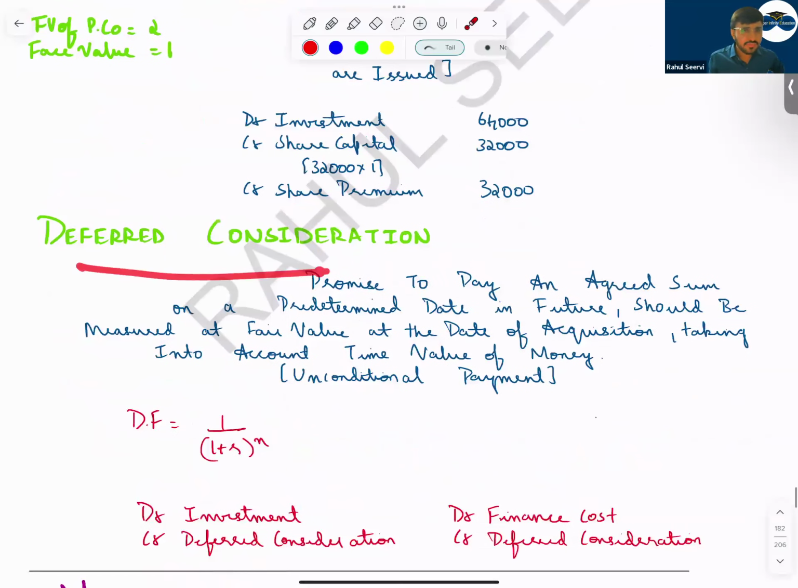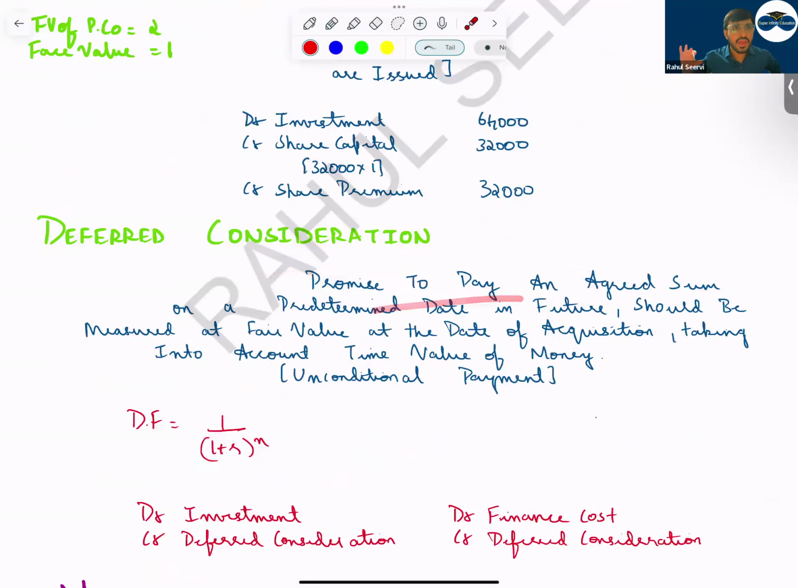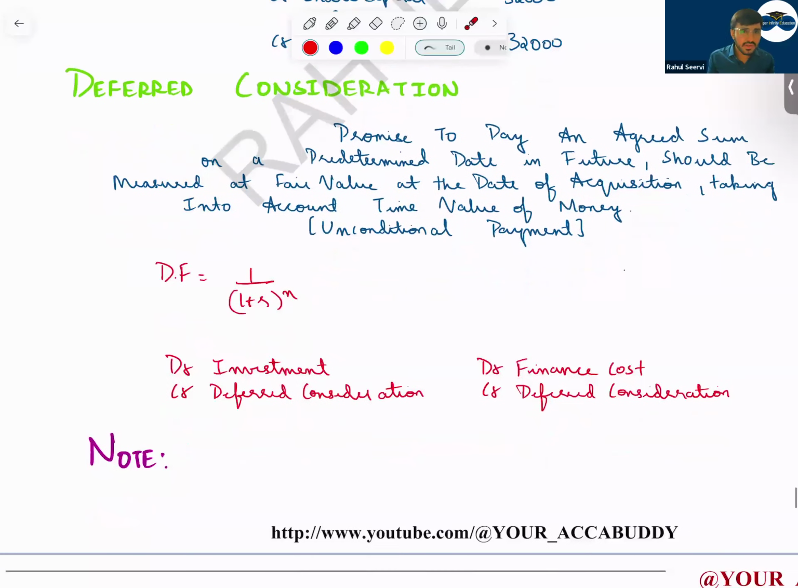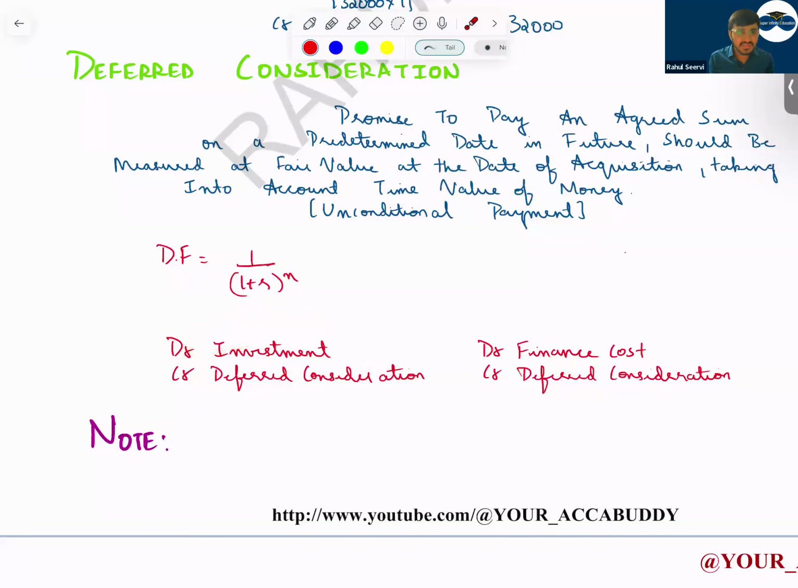Next, deferred consideration. Deferred consideration means a promise to pay an amount in future, but the amount is determined today only. That amount will not change based on some future event. So in that case, we have to consider the time value of money. We have to discount it and record it. So debit investment, credit deferred consideration. This deferred consideration will belong to the parent company. Understand? So the parent company will record it as a liability, a non-current liability.